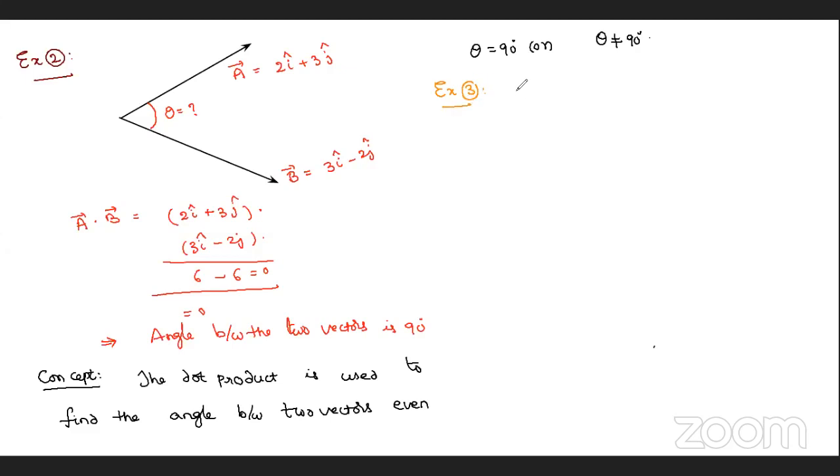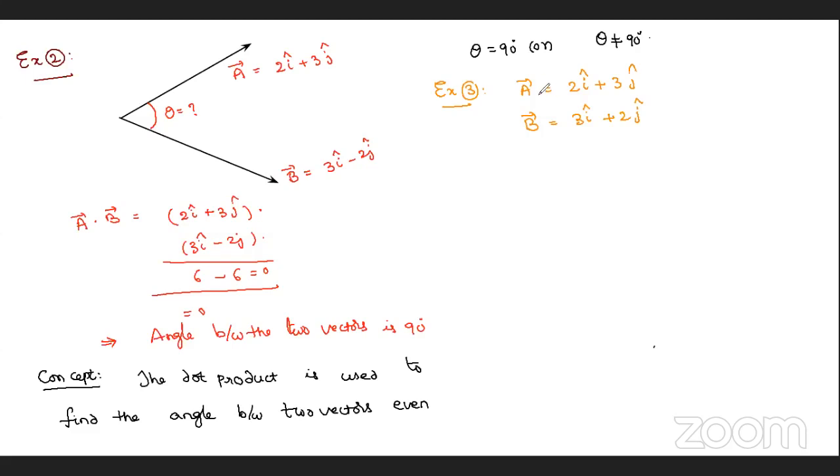Okay, suppose I say a bar is equal to, like in the previous problem, 2i cap plus 3j cap, and b bar equals to 3i, I'm not giving minus now, plus 2j.